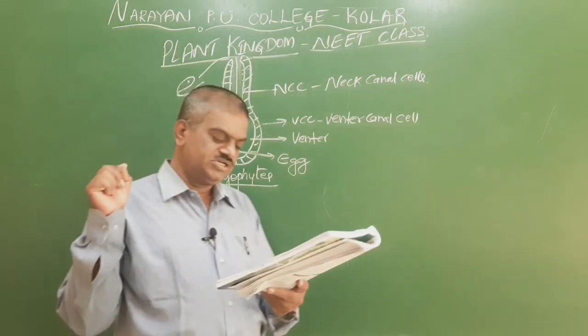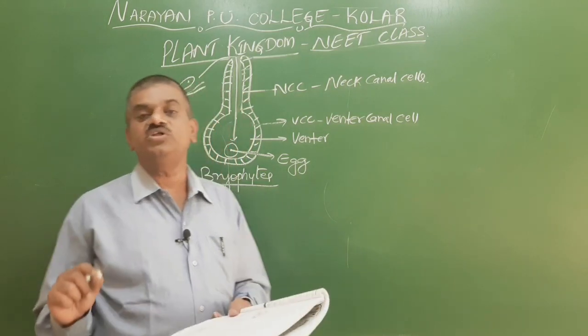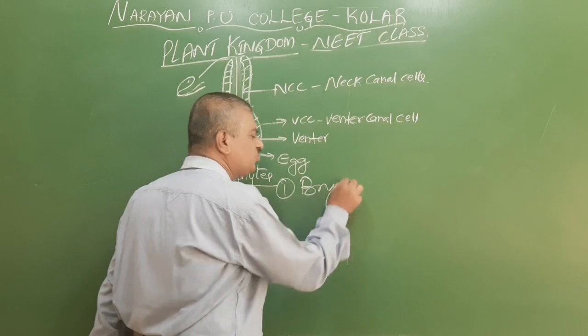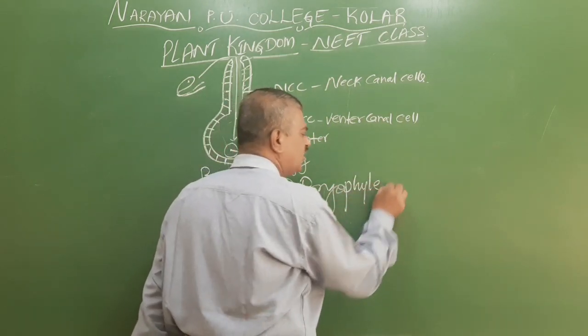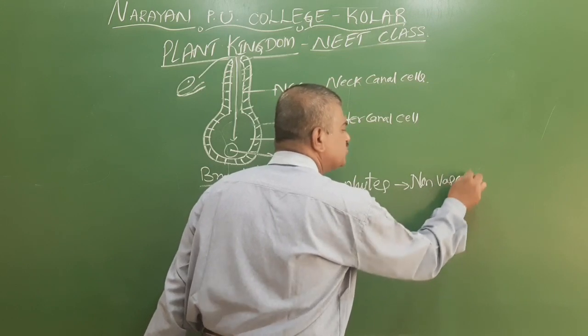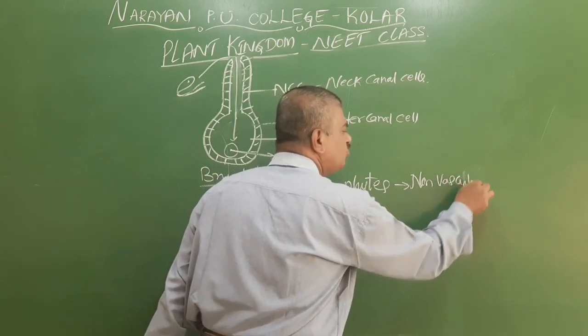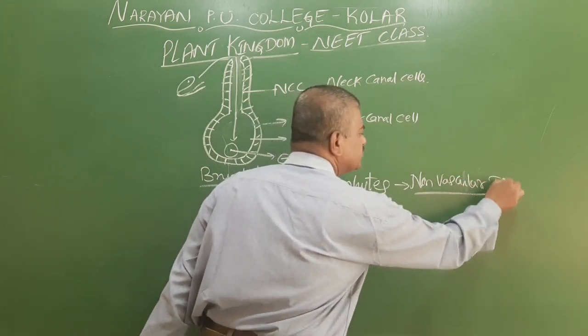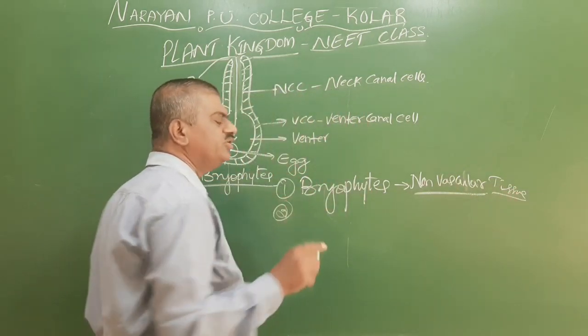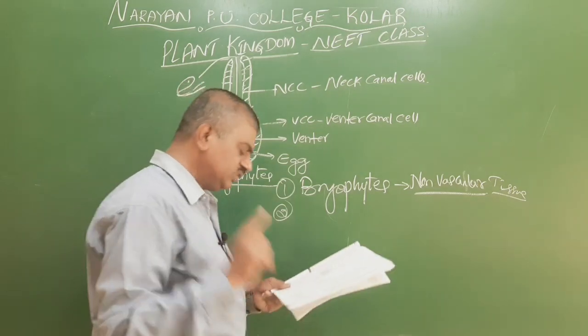The first option is Bryophyta. We know that these bryophytes are always called non-vascular plants. So here xylem and phloem are totally absent. So non-vascular tissues, no xylem and phloem.